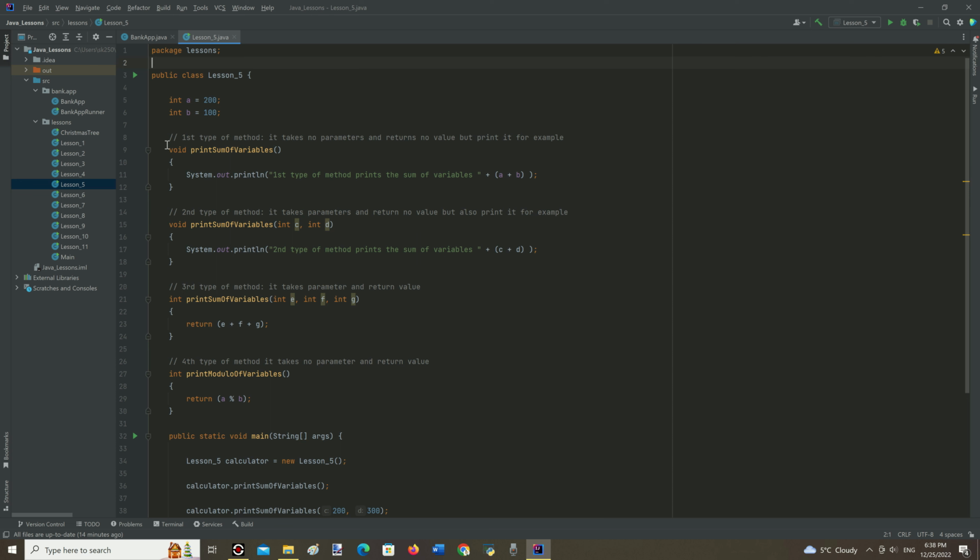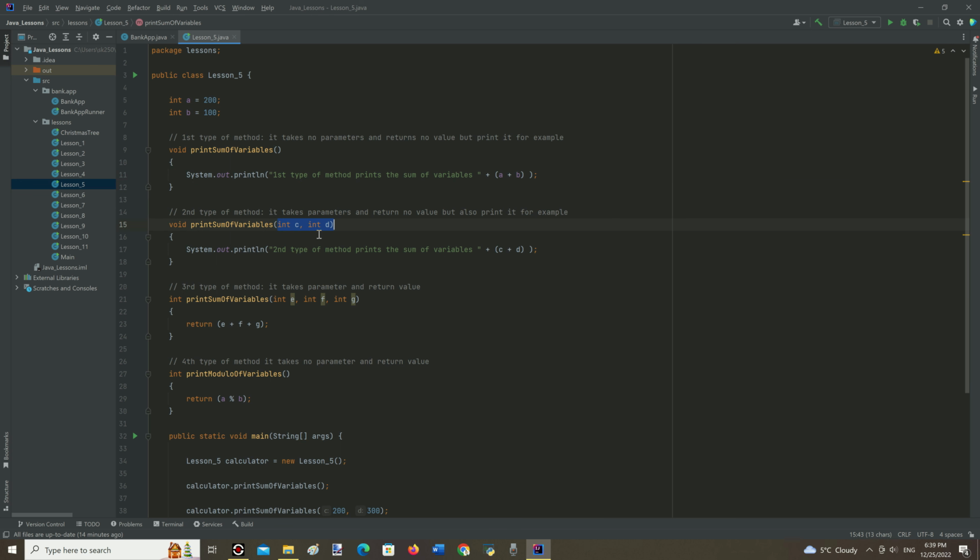In this lesson you can see 4 types of methods by taking parameters and return values. First type of method takes no parameter and returns no value. Keyword void means that it returns no value. It just prints the sum of instance variables a and b.